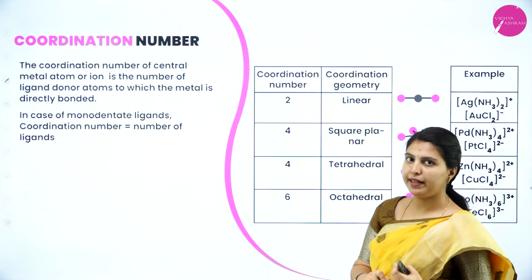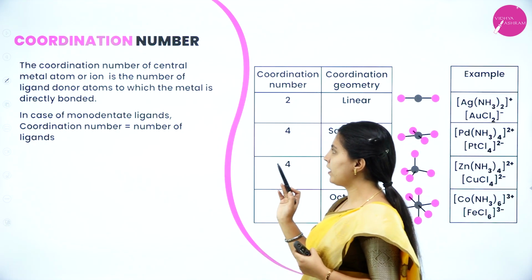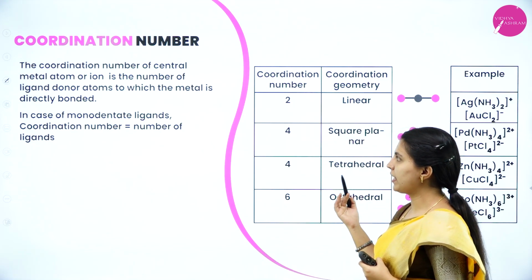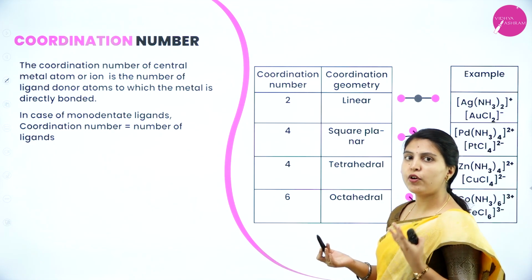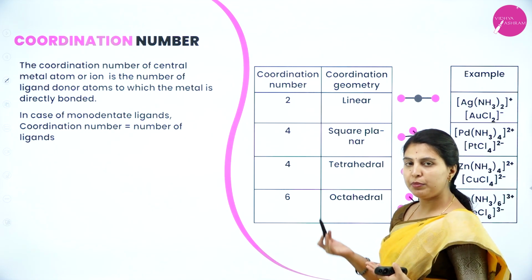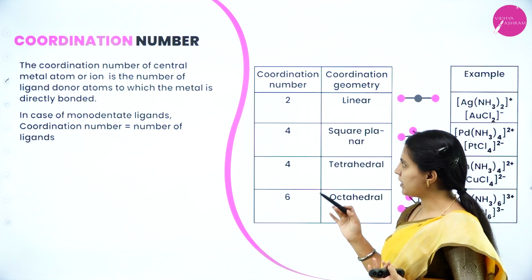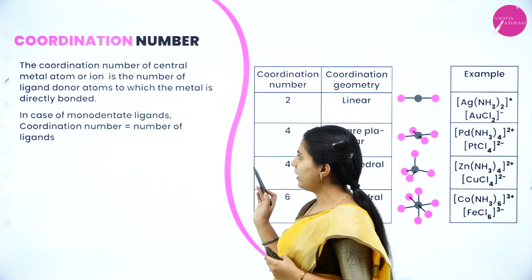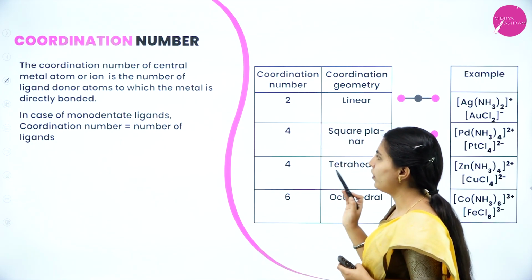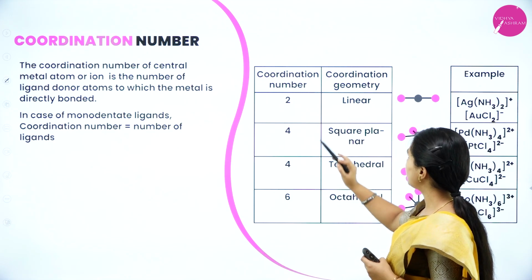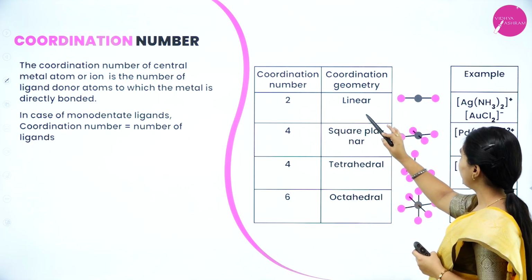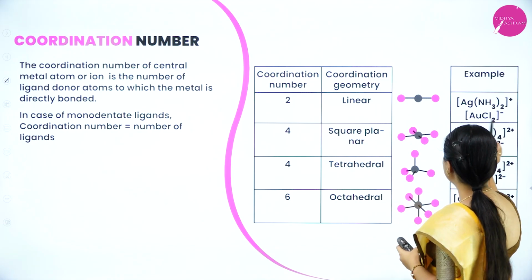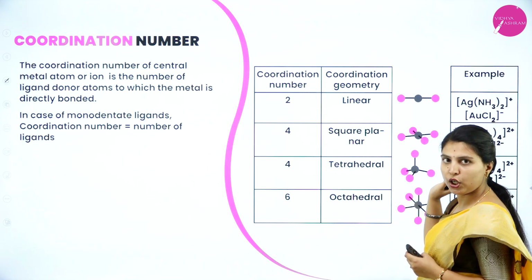Next, coordination number. The coordination number of a central metal atom or ion is the number of ligand donor atoms to which the metal is directly bonded. How many coordinate bonds are present between the ligand and central metal atom? That will be considered the coordination number. In the case of monodentate ligands, the coordination number will be the number of ligands. Coordination number 2, see here, will have linear geometry. For example, Ag(NH3)2+ or aurous chloride.